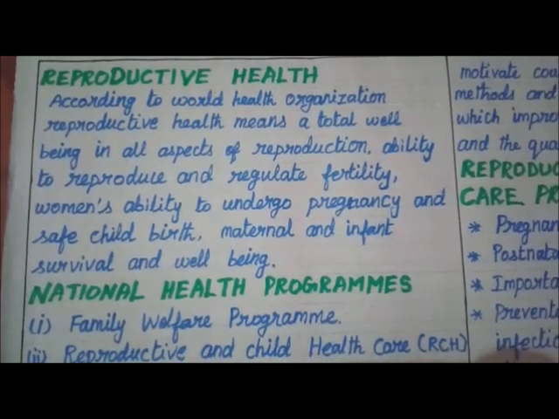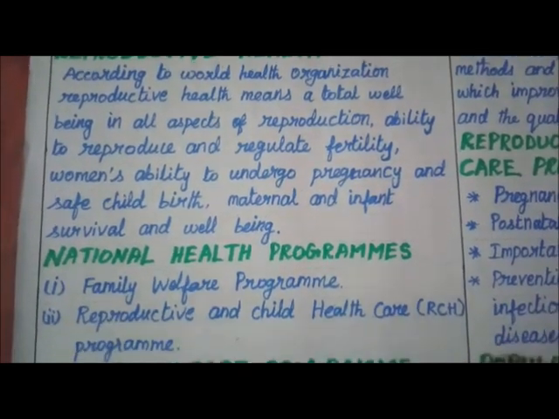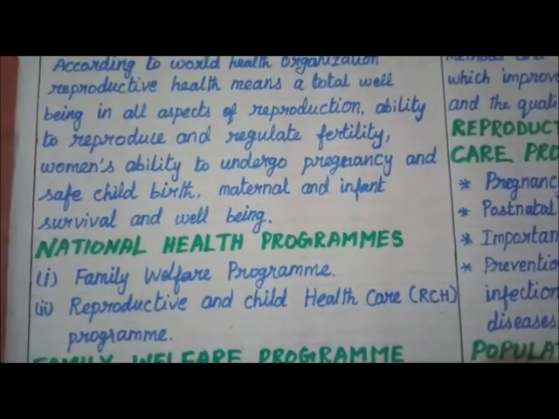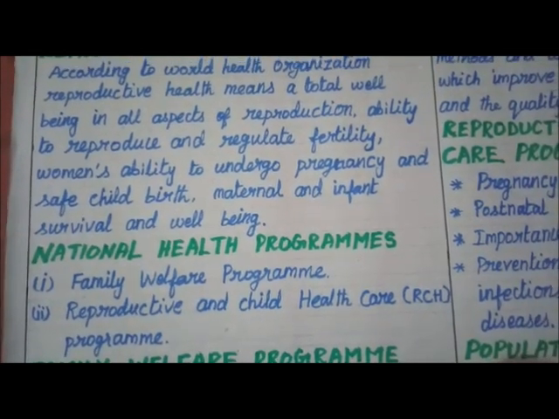National health programs: family welfare program, reproductive and child health care program.